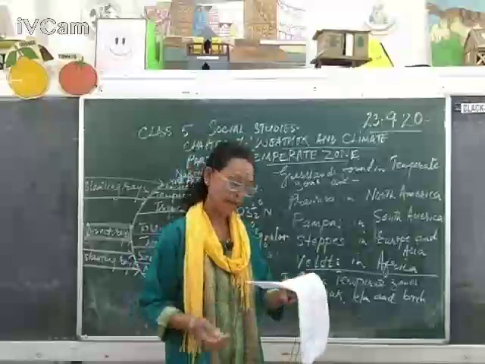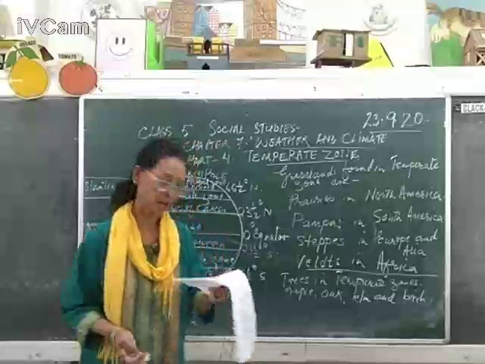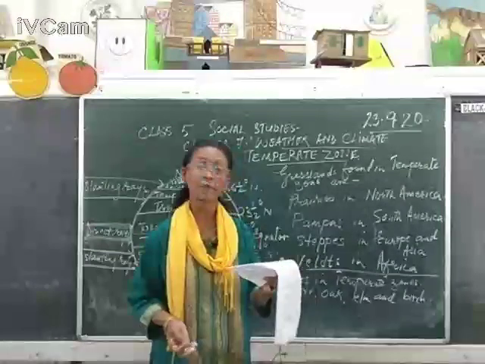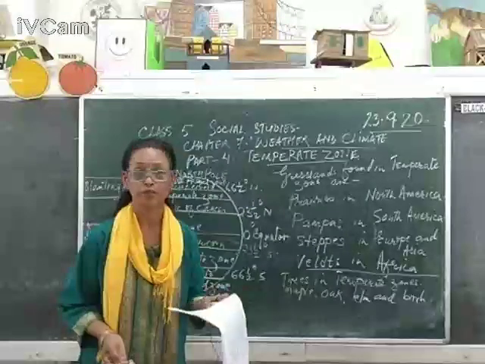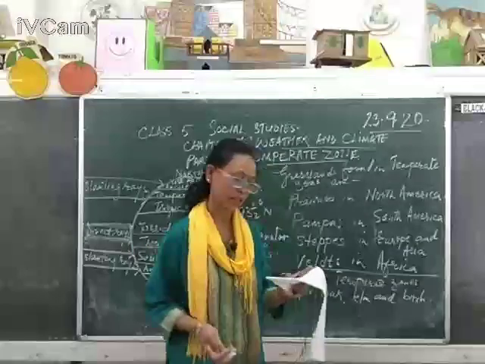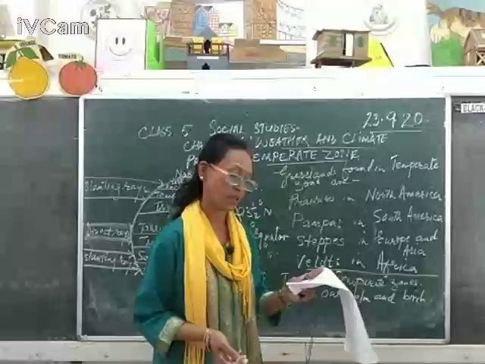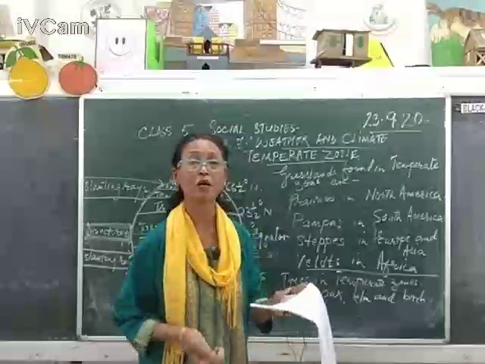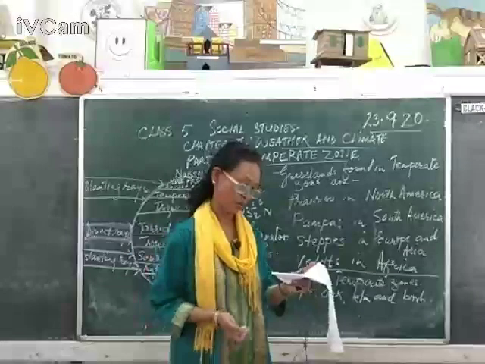Now, some animals found in temperate zones are the panda, elk, grizzly bear, and bison. These are the animals found in this region. So, this is all about the temperate zone.